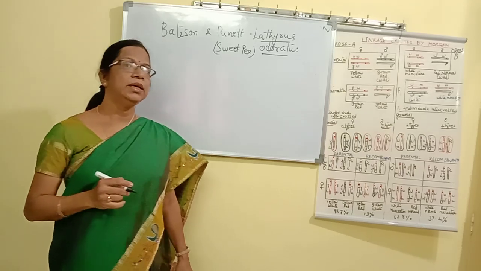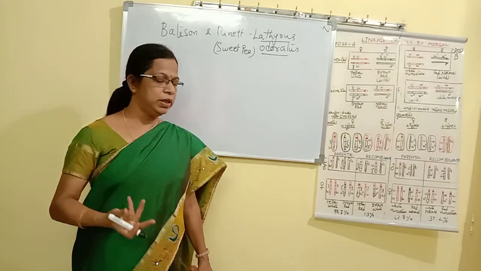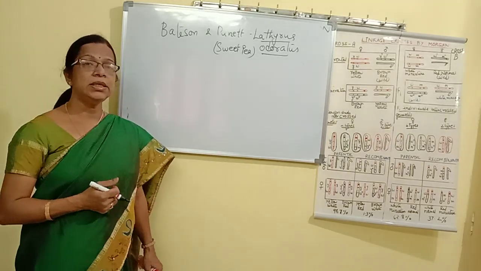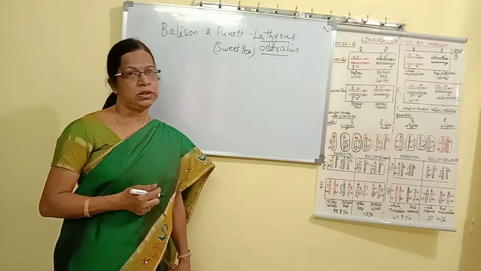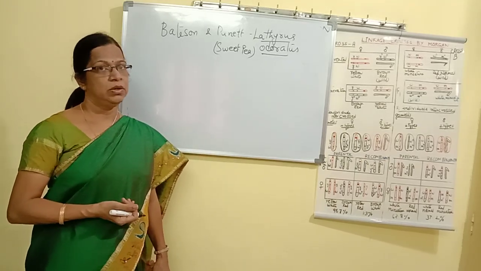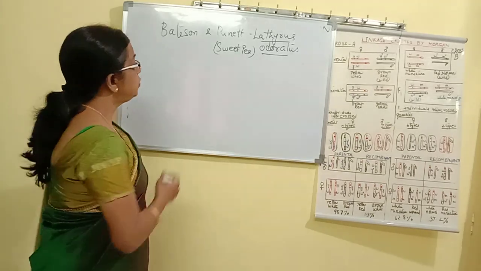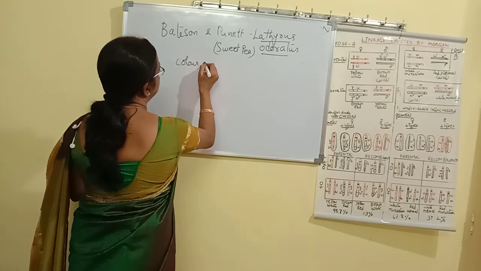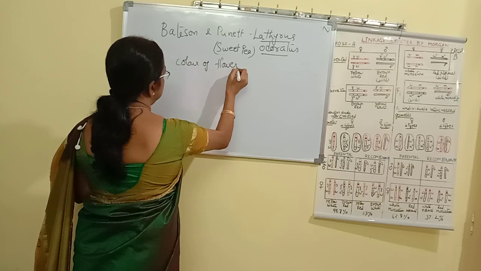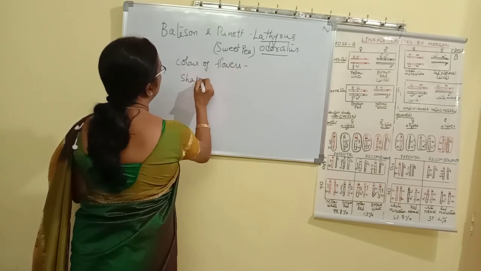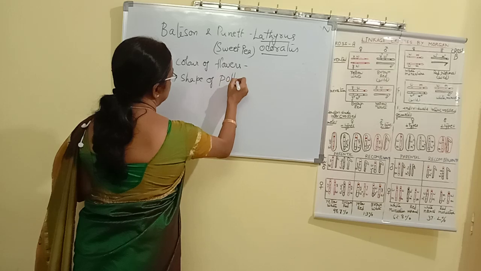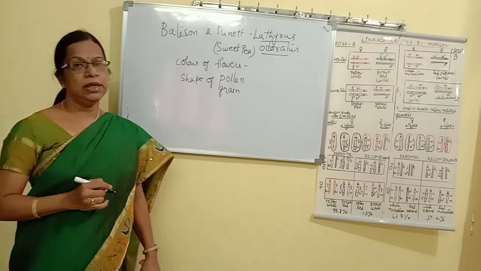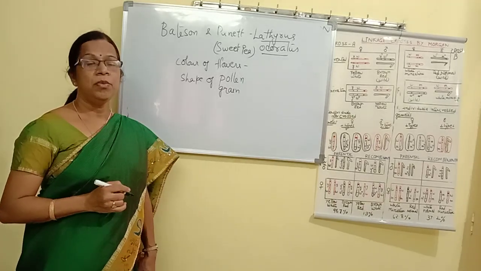Here he considered two characters and performed a dihybrid cross. So what is the cross he made? In this plant he considered the color of the flowers and the shape of the pollen grain. These two characters he considered, color of the flower and shape of the pollen grain.